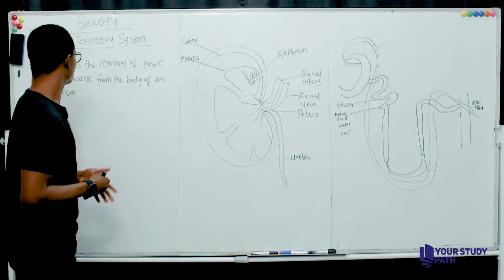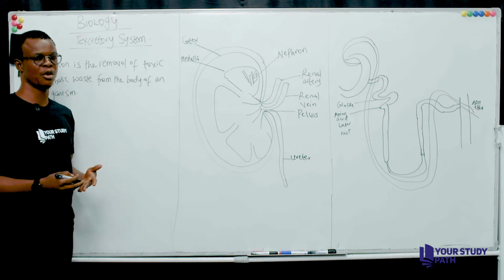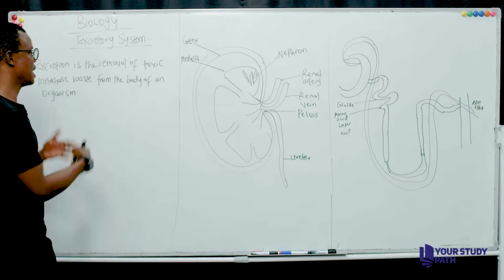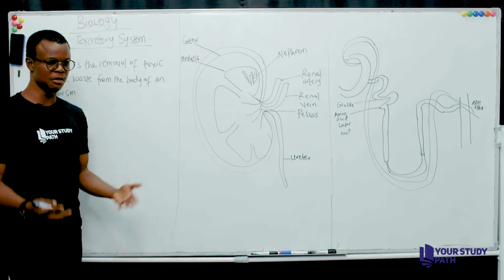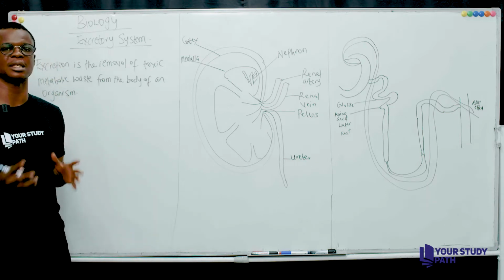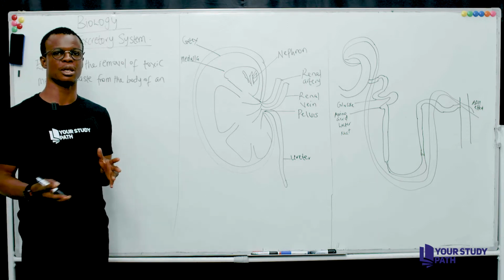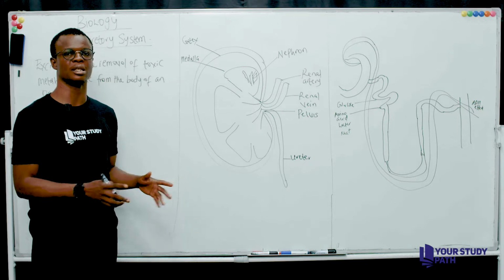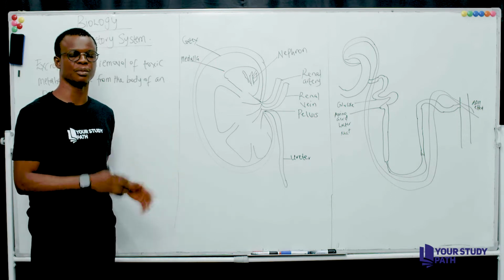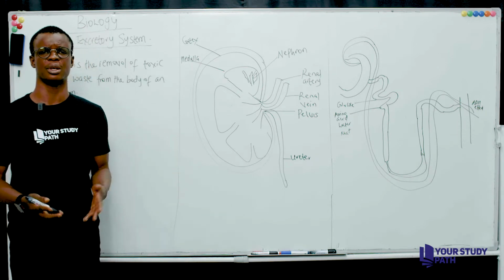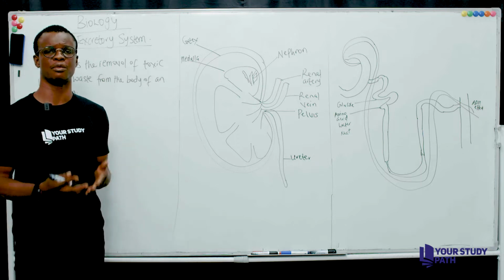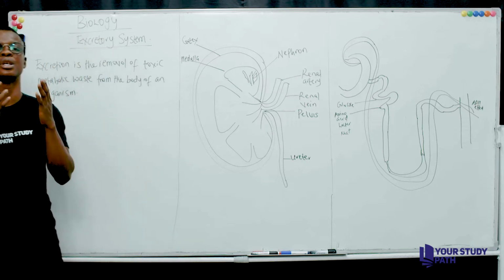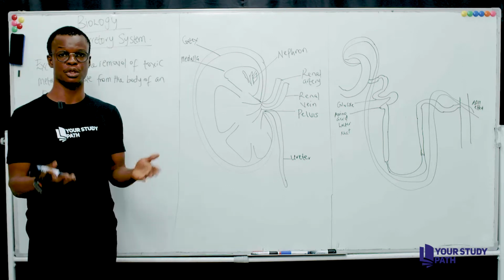So the removal of toxic metabolic waste from the body of an organism is what is referred to as excretion. If an organism carries out metabolism, where food materials are broken down into simple form and get absorbed into the bloodstream, those undigested food materials would have to leave the body of an organism. So what exactly are the excretory products that need to leave the body of an organism?